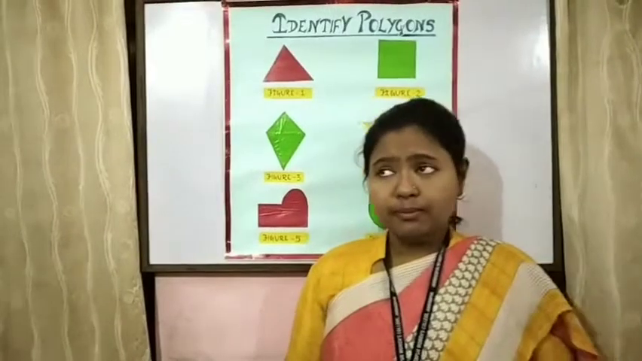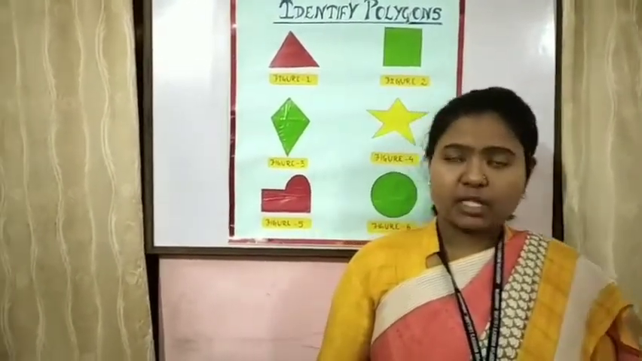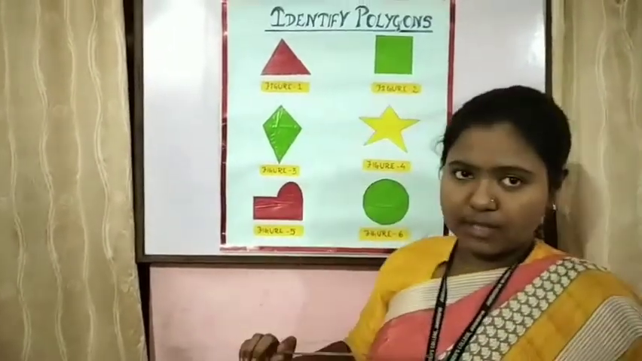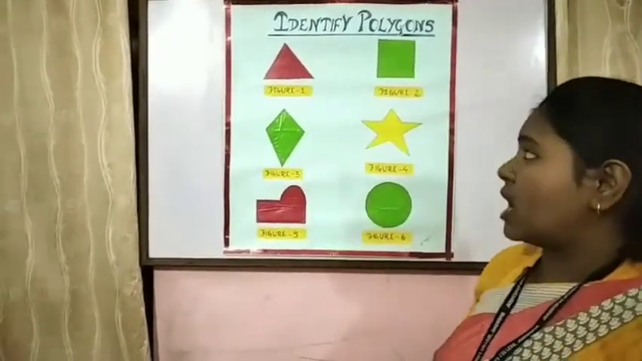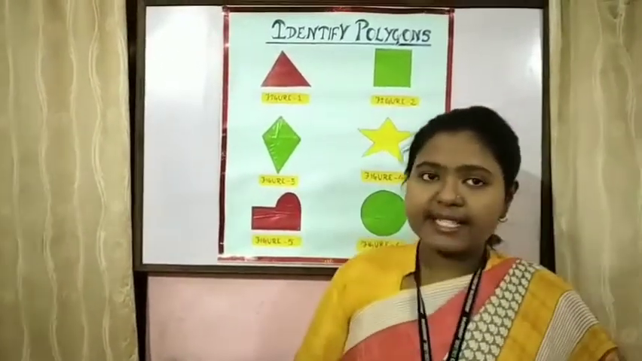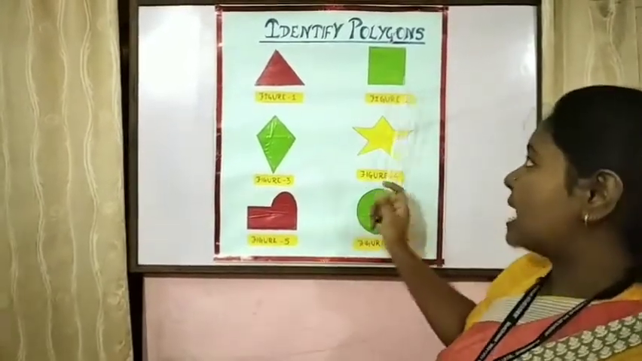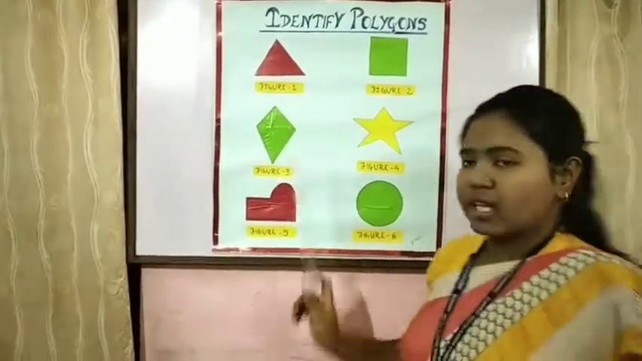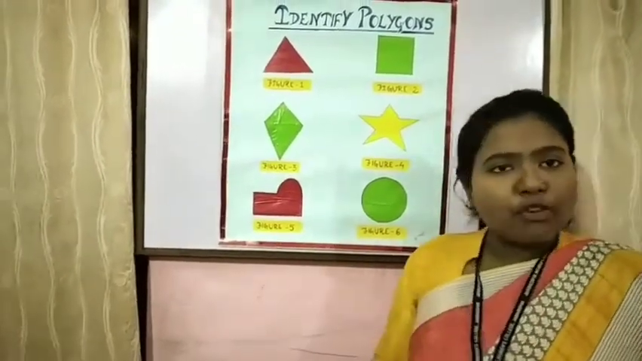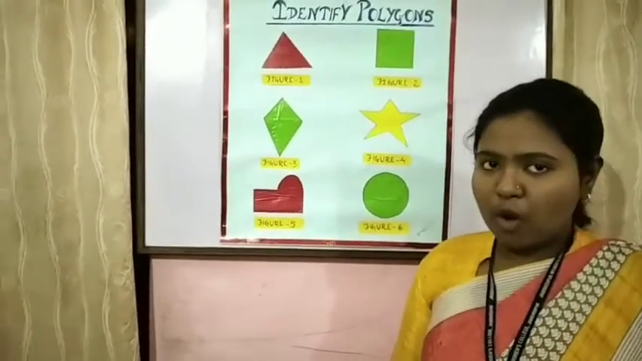So students, polygons are simple closed curves made up of only line segments. Now students, this chart paper is about identifying polygons. Students, figure 1, that is an equilateral triangle. Is it a polygon? Yes, it is a polygon. Figure 2 is a polygon. Yes, as it is a square. Figure 3 is a polygon as it is made up of only line segments. Figure 4, that is a star, is also a polygon.